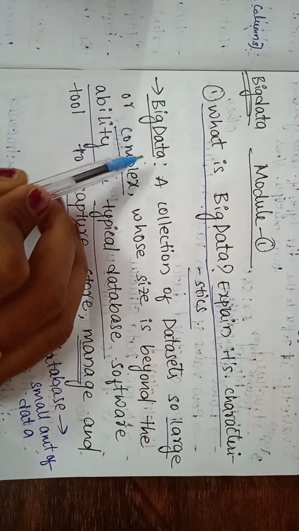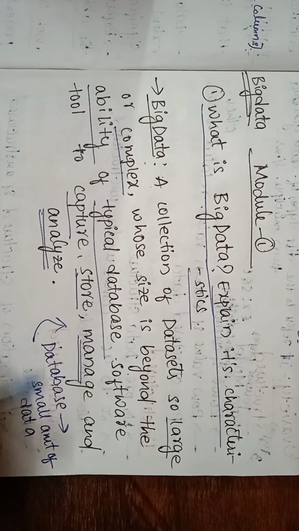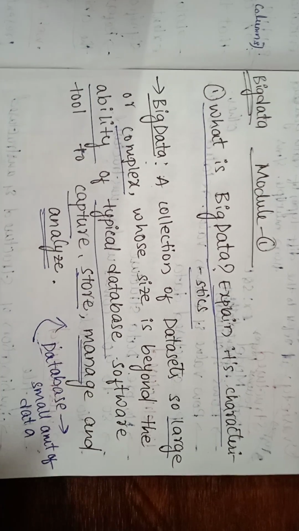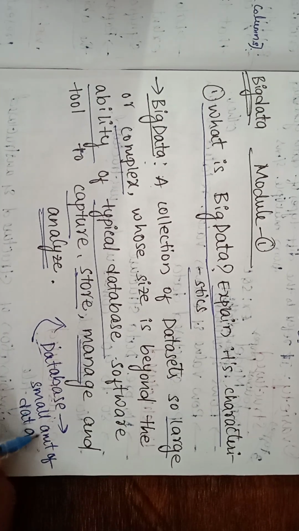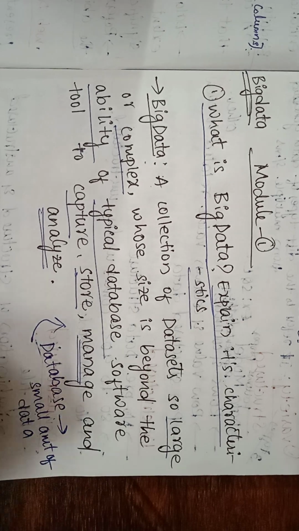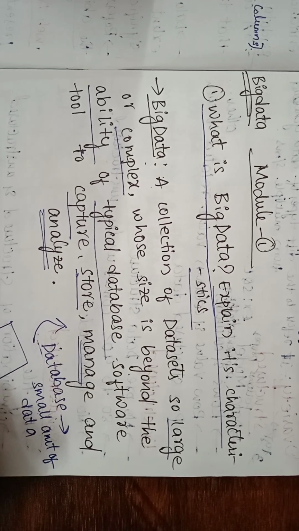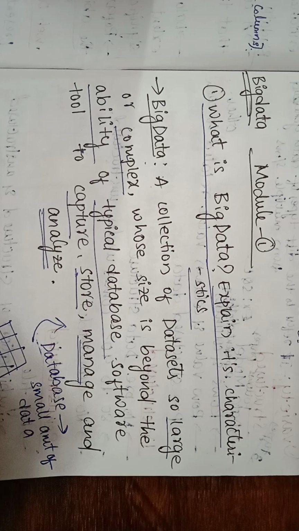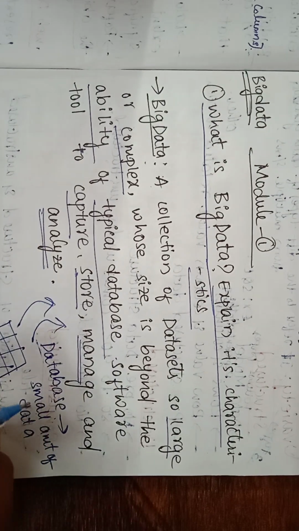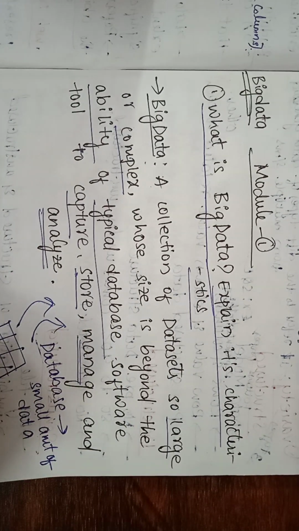Why we use Big Data: there is a disadvantage in a database, that is, we can store only a small amount of data in a database. The data which we can't store in the database, we can store using big data. That's why we came up with big data.